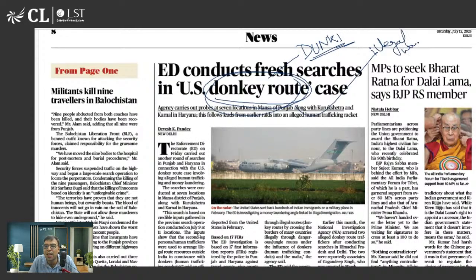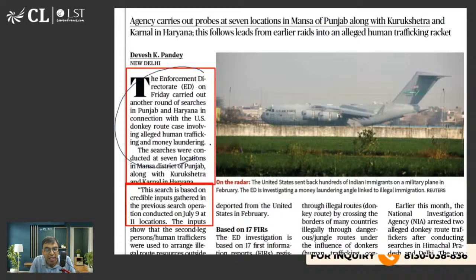So generally, people, if they do not get visa in a legitimate way, go to America, England, Europe, other countries through the backside. Illegal route, right? That's called donkey route. Even people pay 40, 50 lakh, 60 lakh, etc. So when it comes to that, there's an exchange of a heavy amount of money. It is not 50,000, 70,000, 1 lakh, 2 lakh. There are cases where even 1 crore rupees, or 50 lakh, 70 lakh are given. So of course, there are chances of money laundering and human trafficking when a huge amount of money comes into play.